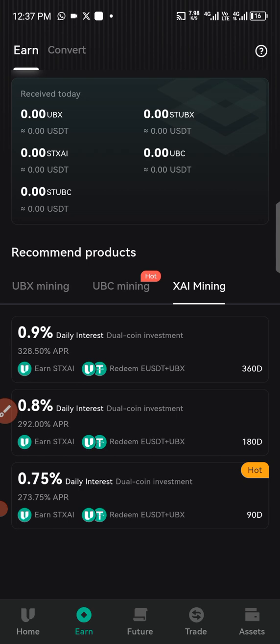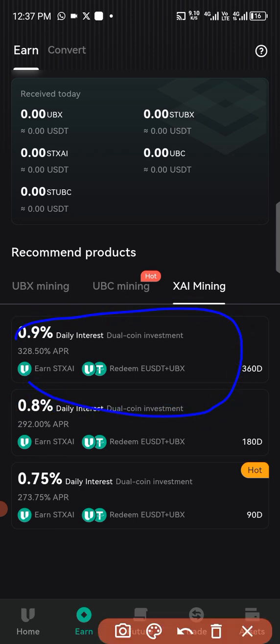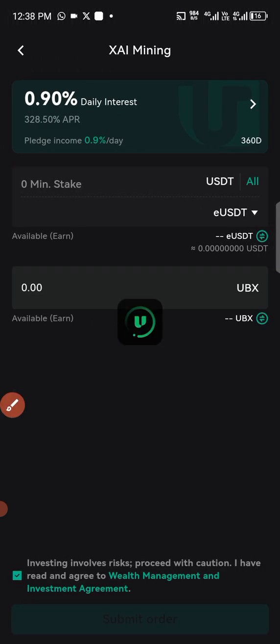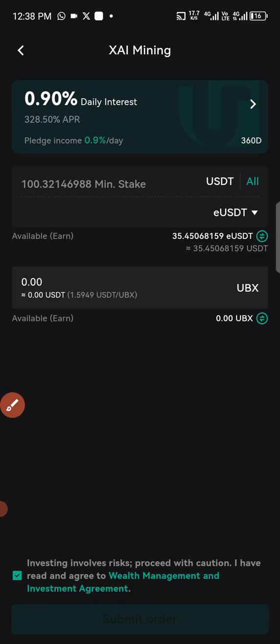For new members, for instance, let's assume that you want to stake on this very one. Like I always said, I prefer the 1 year staking. You can actually click on it. So if you want to stake, that means you have to have some $100, which is the minimum for you to actually stake on the system. Okay, then you can actually go ahead.